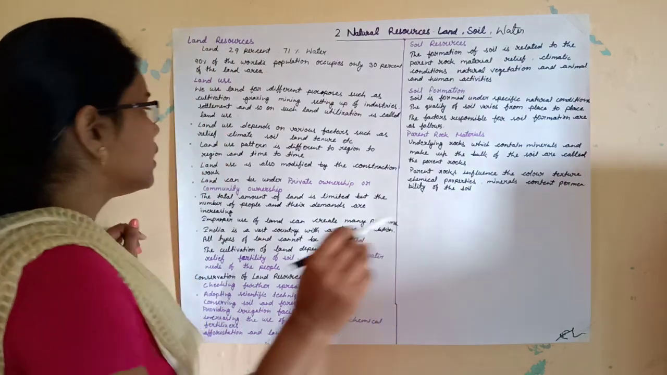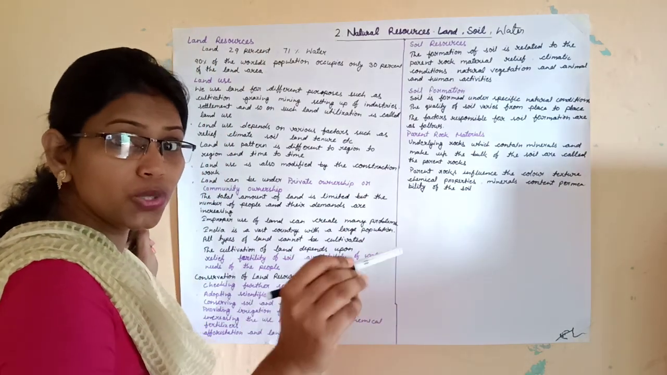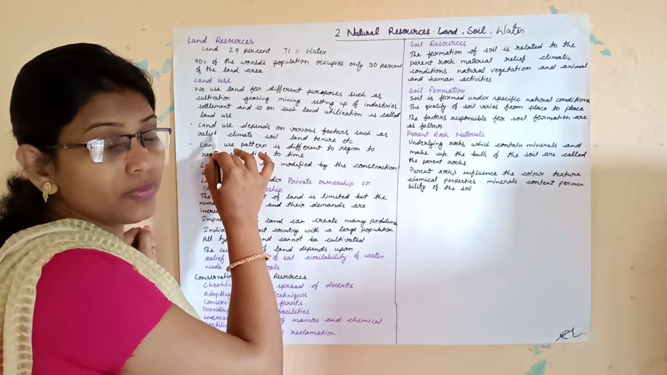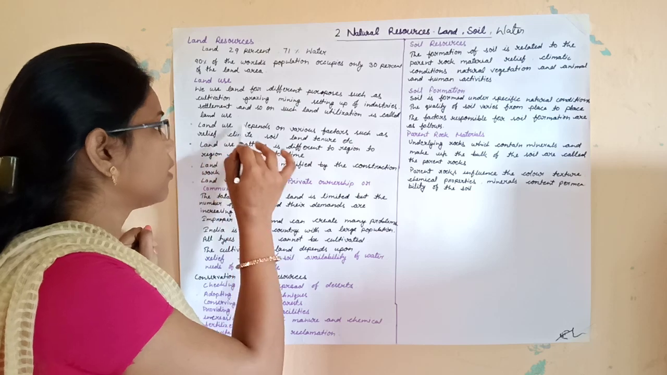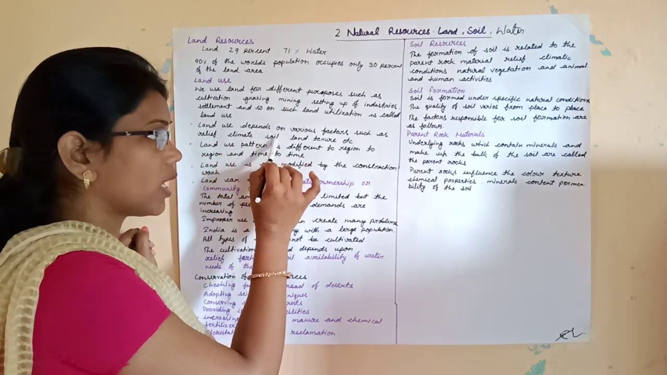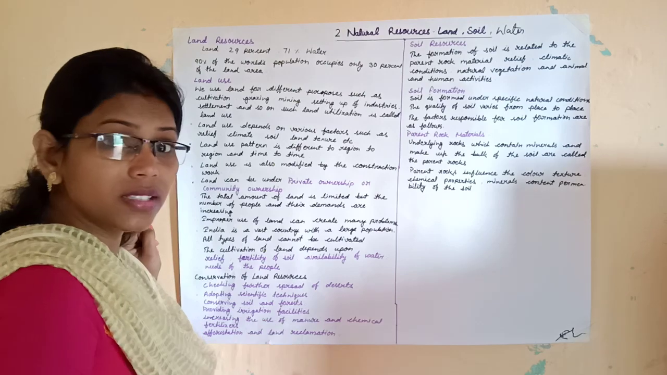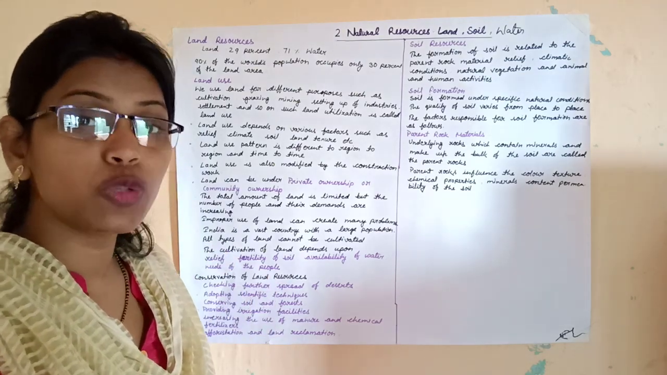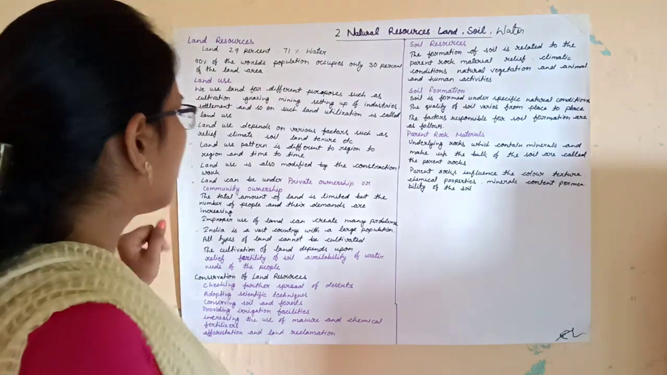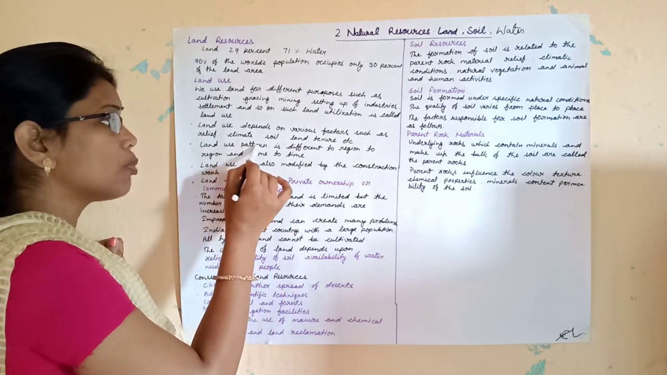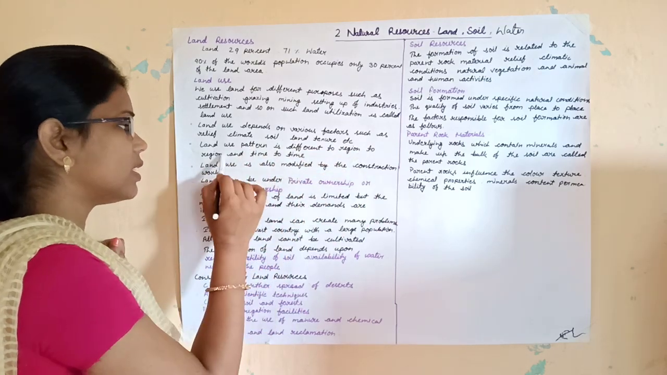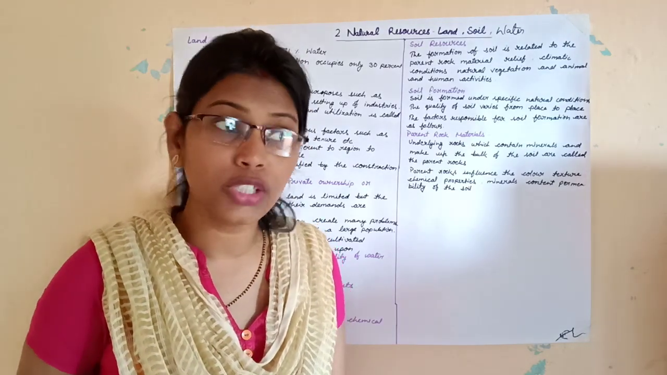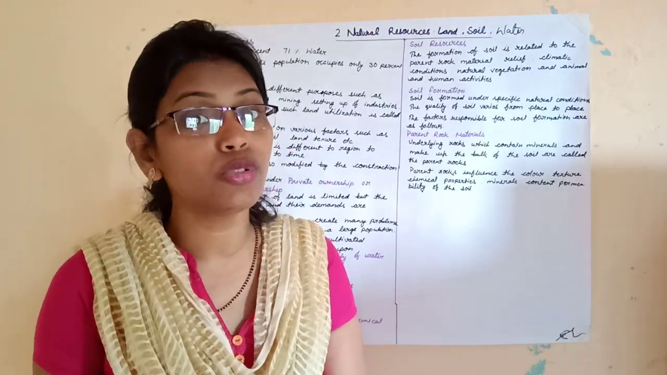The factors which describe the land use pattern in India are first relief, which means the height of the land, then climate, soil and land tenure. These are the factors which determine the land use pattern in India. Then, the land use pattern is different from region to region and from time to time.